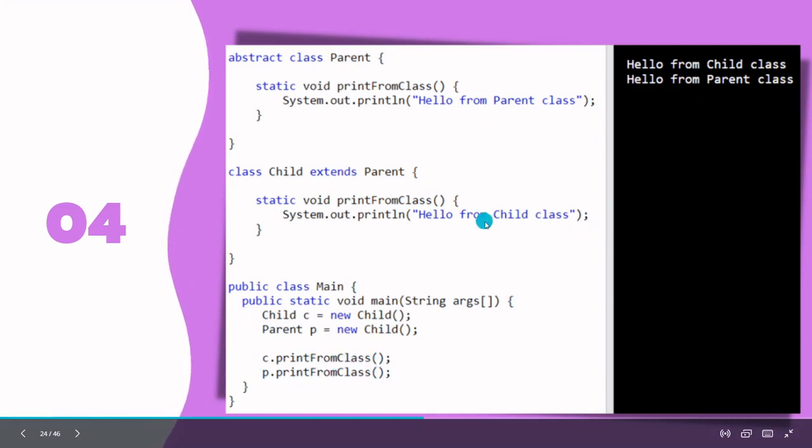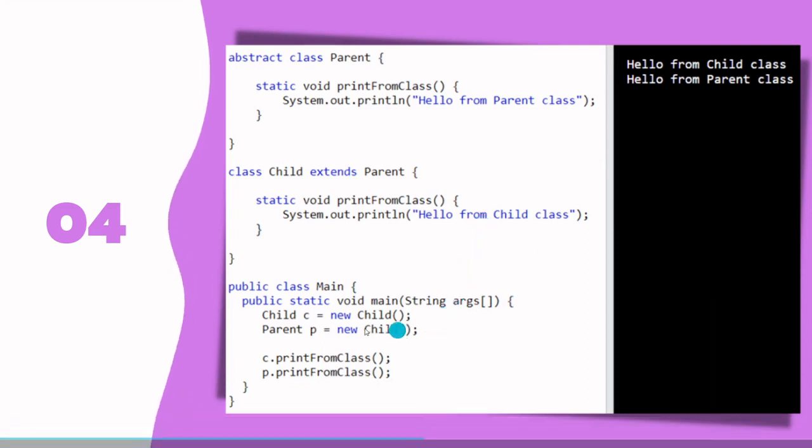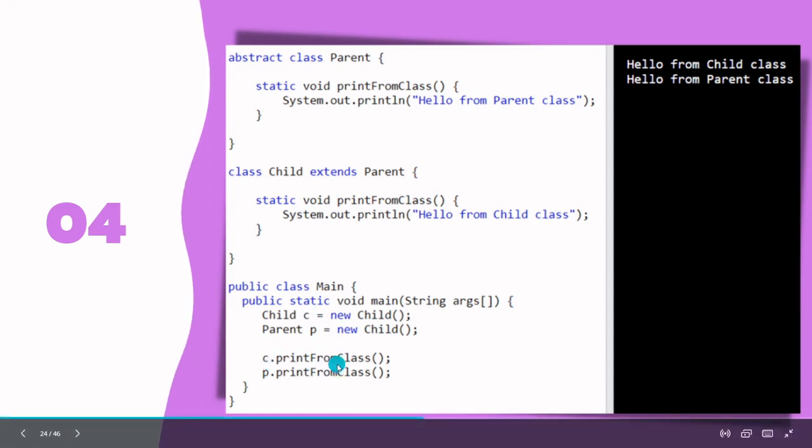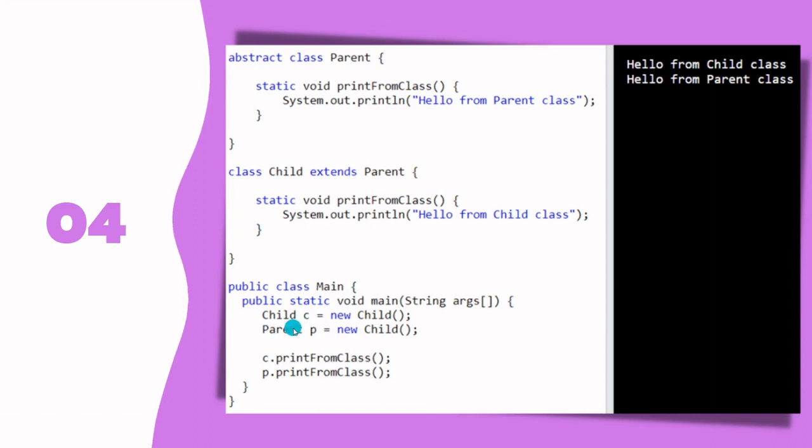Both are being printed. One point I would like to add here is, when we talk about static methods, you don't have to create an object, right? You can directly do C dot, that is what we are doing. You can't call a static method using the reference of your class, okay? Because static methods belong to the class, not to the object.